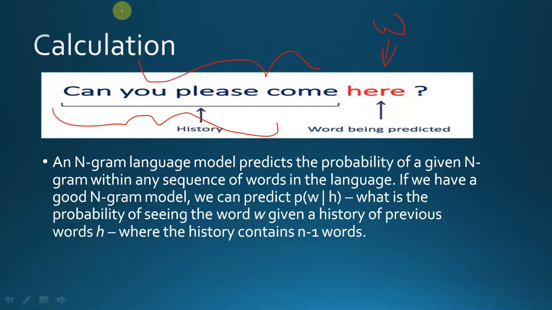We will see a lot more about n-grams in the upcoming videos. I think this is enough for now to understand all the theory behind n-grams. So this is it for today's video.